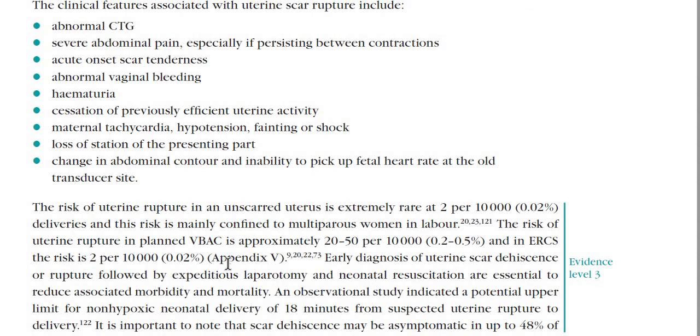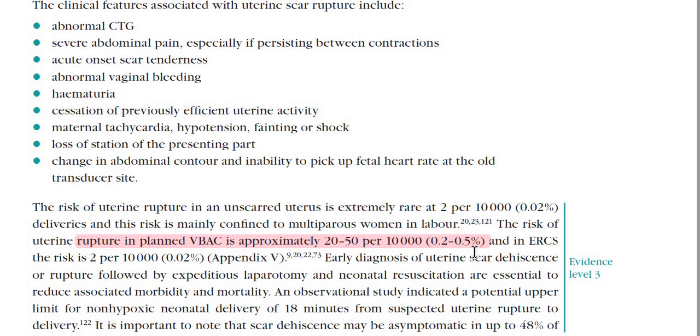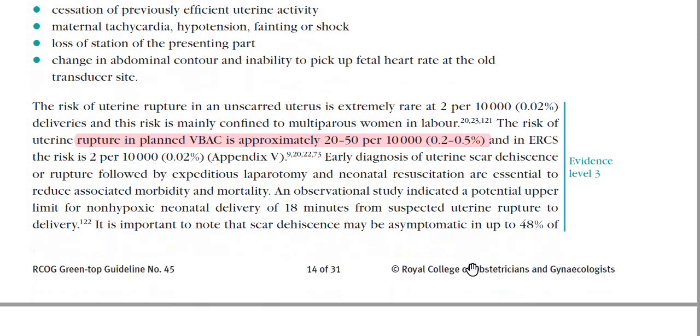The risk of uterine rupture is 0.2 to 0.4%. When you are attempting a VBAC, it is going to be 0.2 to 0.5%. That is the risk. So these numbers are important for you because they can ask you about them. And sometimes they ask in what percentage of patients the scar dehiscence is going to be